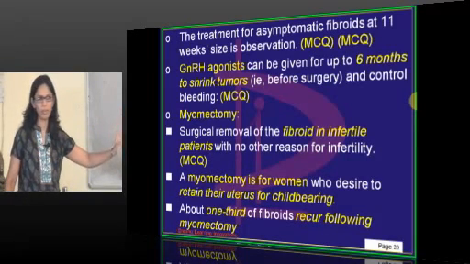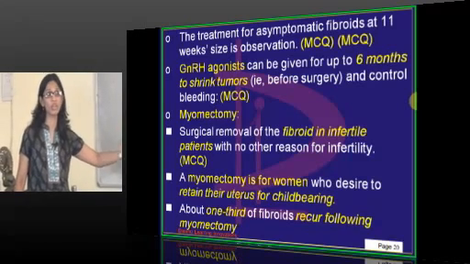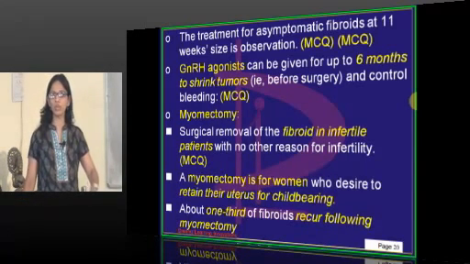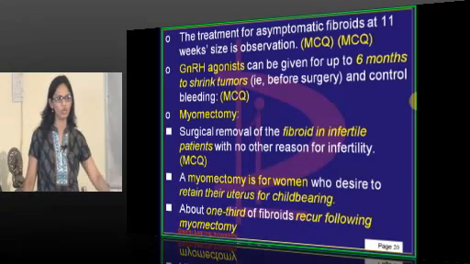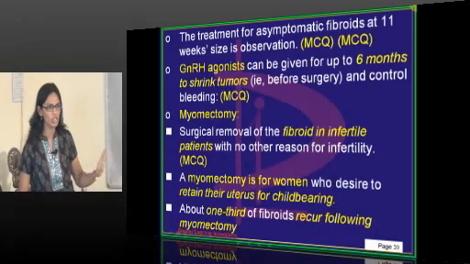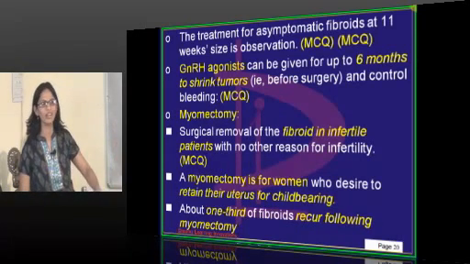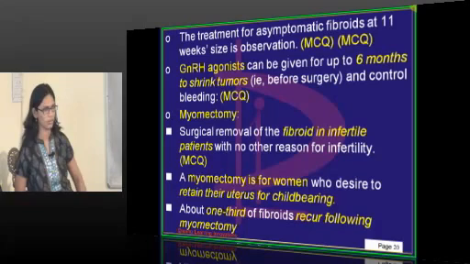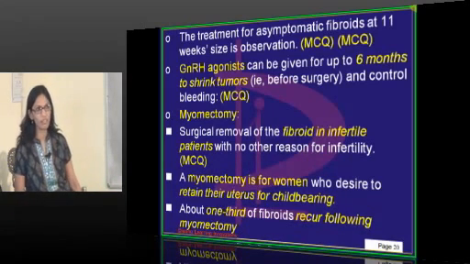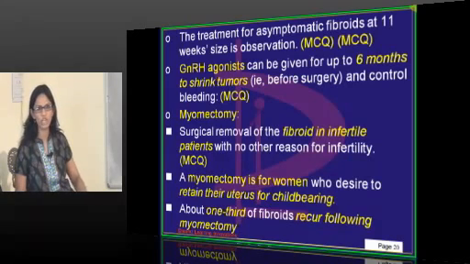It doesn't depend upon the age of the patient. Yes, you can counsel the patient that at the age of 48, it is better to remove her uterus rather than go for myomectomy, right? But this also depends upon the will of the patient, what she wants. If she wants myomectomy, you just can't remove her uterus. About one third of fibroids recur after myomectomy also, because they have the potential of developing again and again.